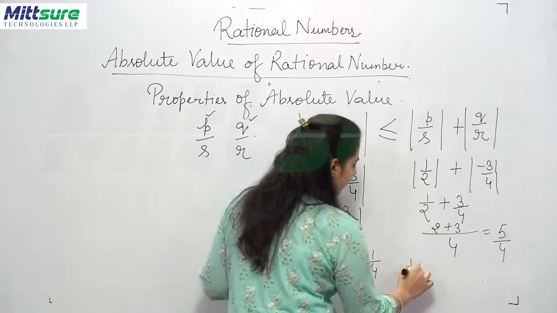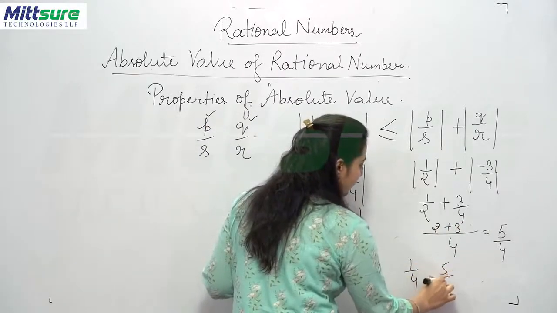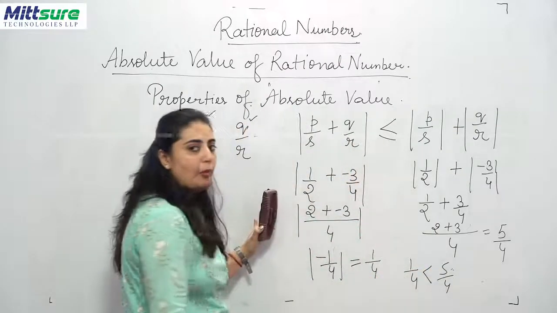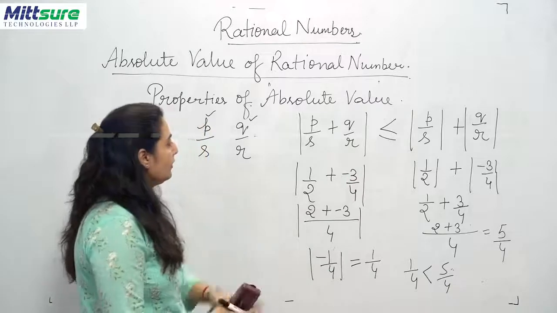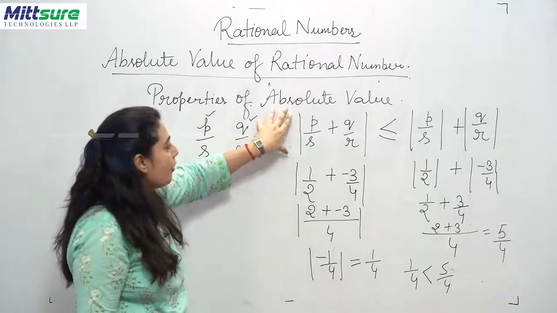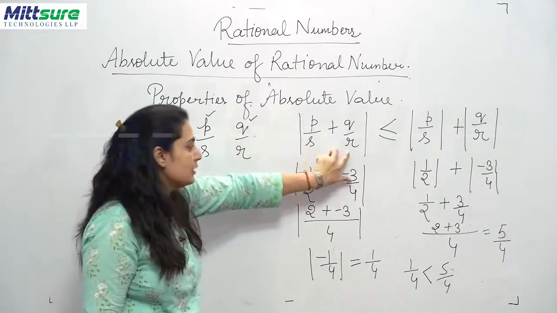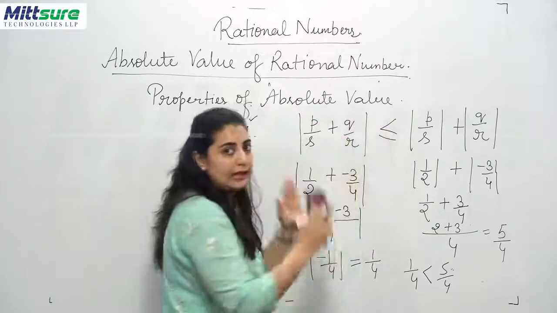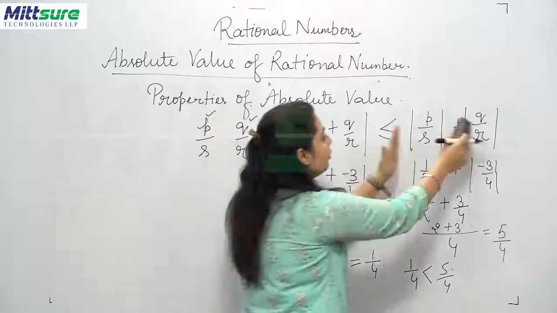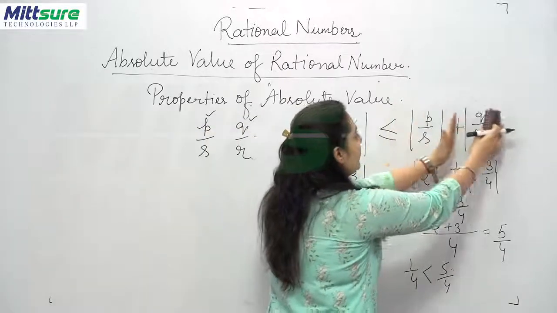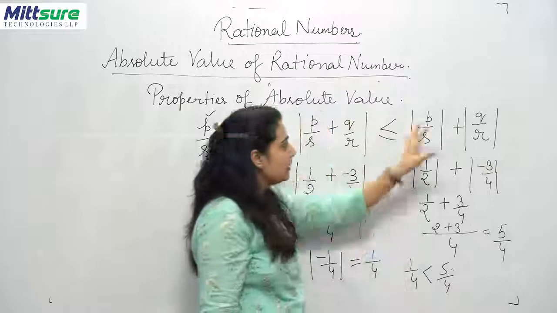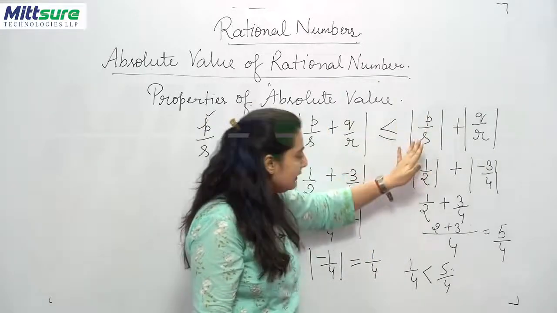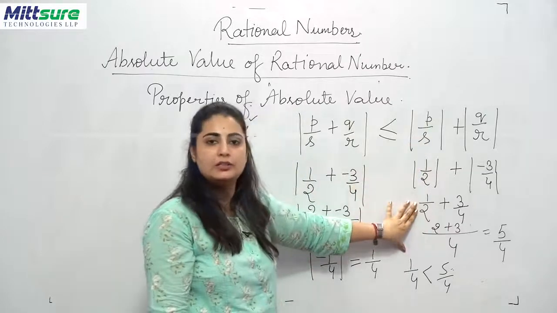Now when you compare 1 upon 4 and 5 upon 4, obviously 5 upon 4 is greater than 1 upon 4. Now here look, in this form of representation both rational numbers were inside separate mode lines, and there the sum was inside a single mode line. So here you first find the absolute values, then add the rational numbers.